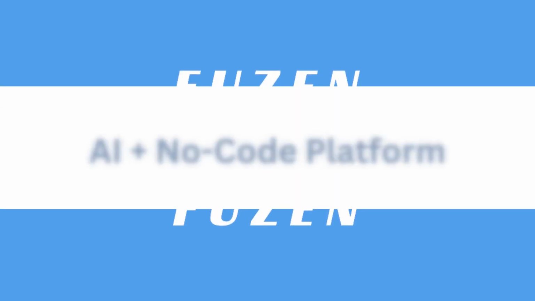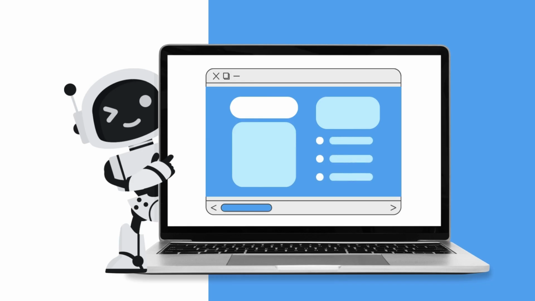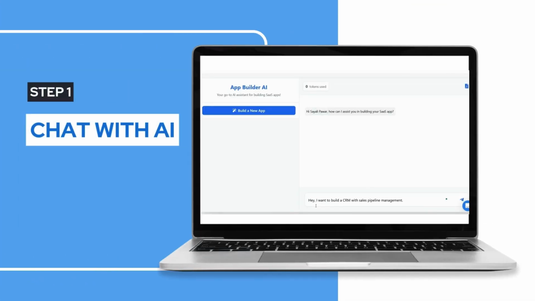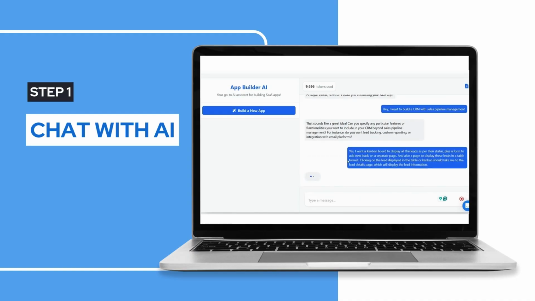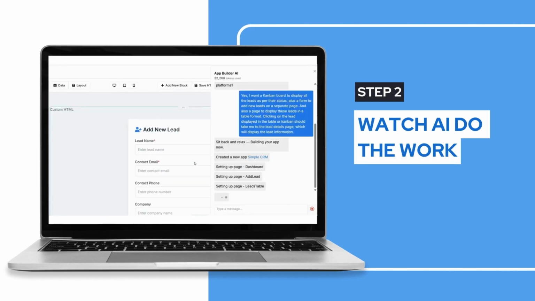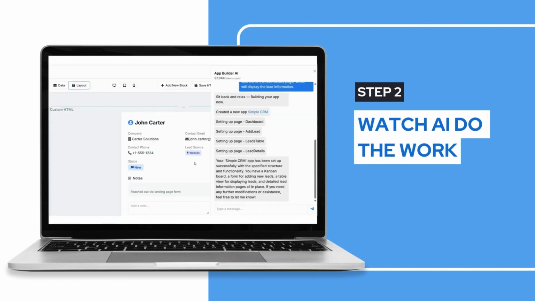Fuzen is an AI-first no-code platform. It uses AI to assist you with no-code development, making the whole app building process completely effortless. The simplest way to build an app on Fuzen is to chat with our App Builder AI and describe your app requirements. AI will use our no-code tools to build a basic skeleton of your app.